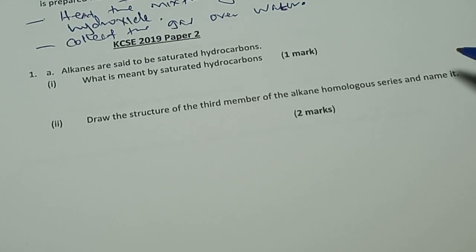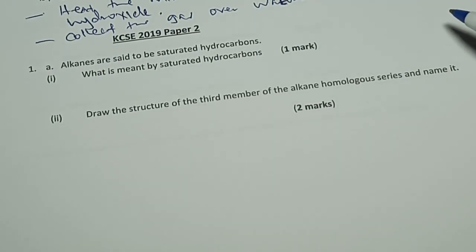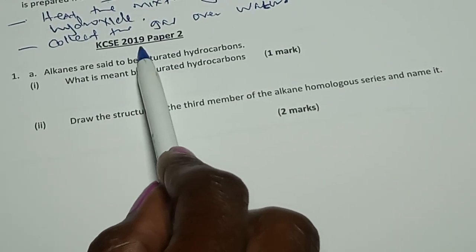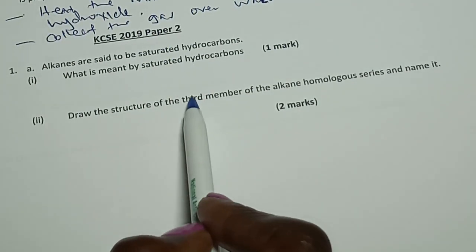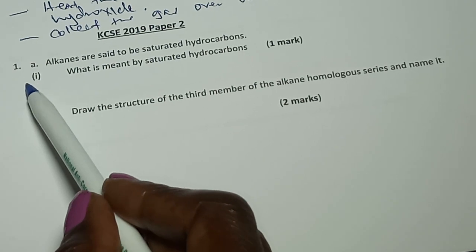In the past two videos we handled KCSE 2021 and KCSE 2020. So in this video we're going to go to KCSE 2019, and in this case the organic chemistry question was featured in paper 2, number 1. So very fast you can go to the question.